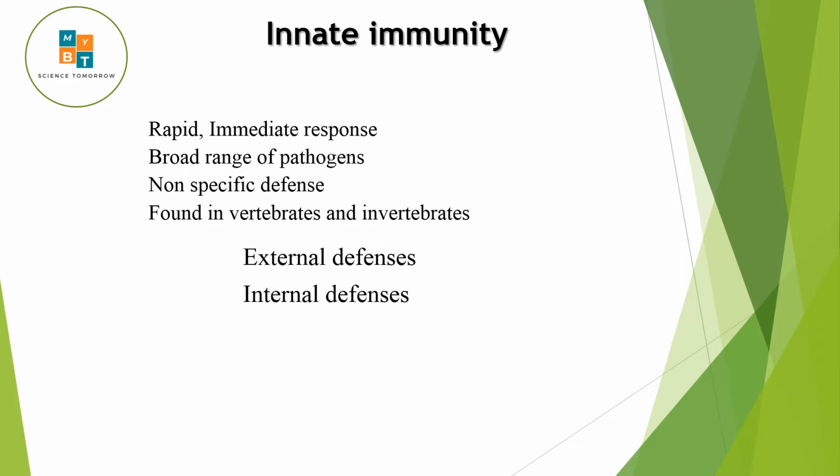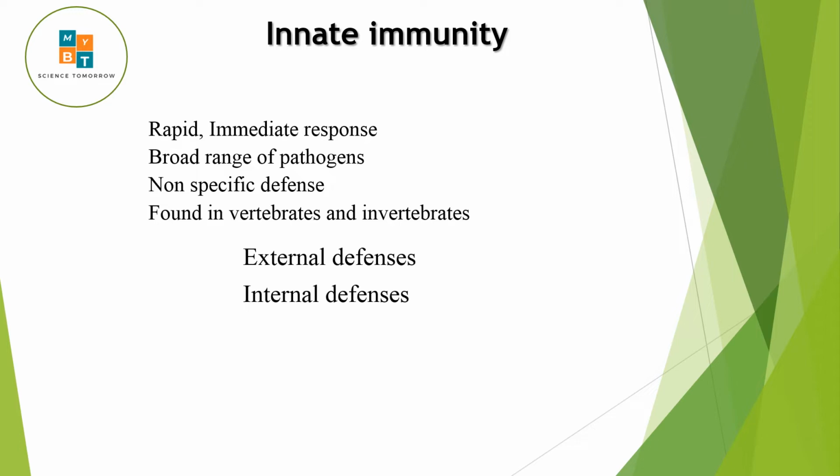That means for bacteria or virus, the same reaction and the same way of defense is there. You can see innate immunity in vertebrates and also in invertebrates.